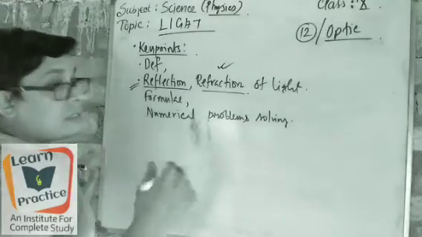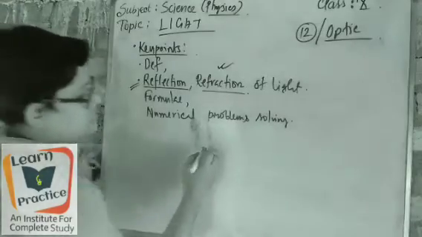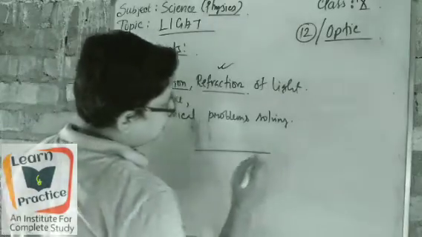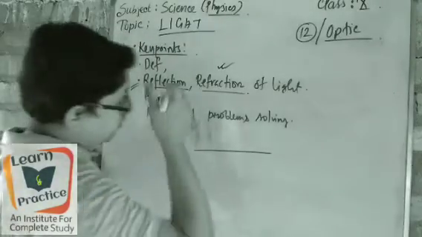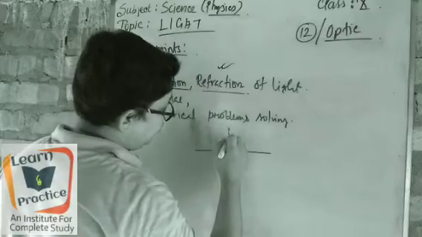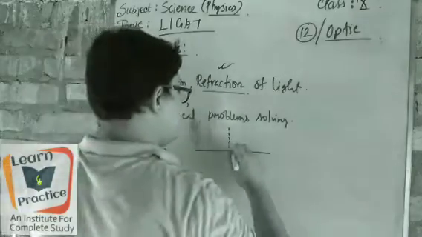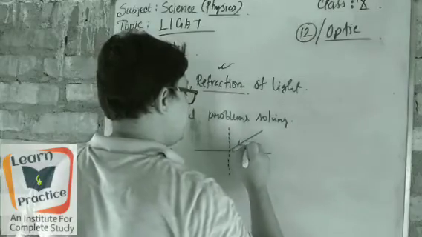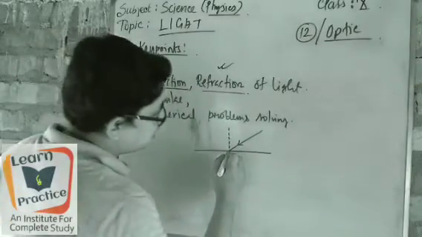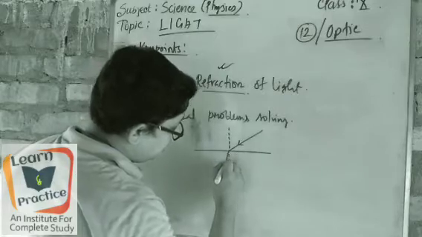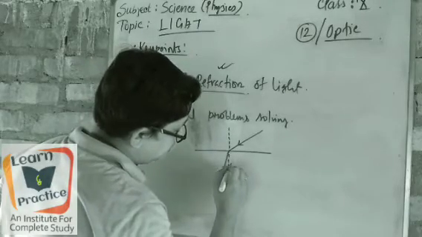Refraction, okay, its figure is also different. Suppose I have taken here a line, then the normal, then a beam of light is falling onto it, and it has taken a different angle.